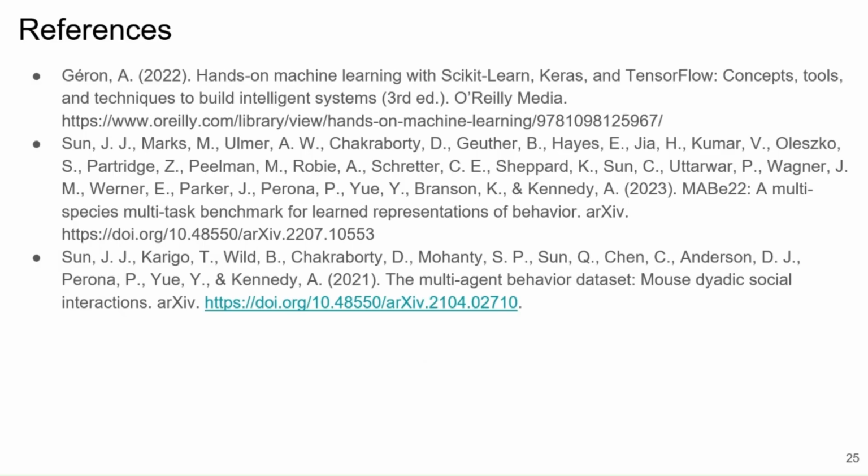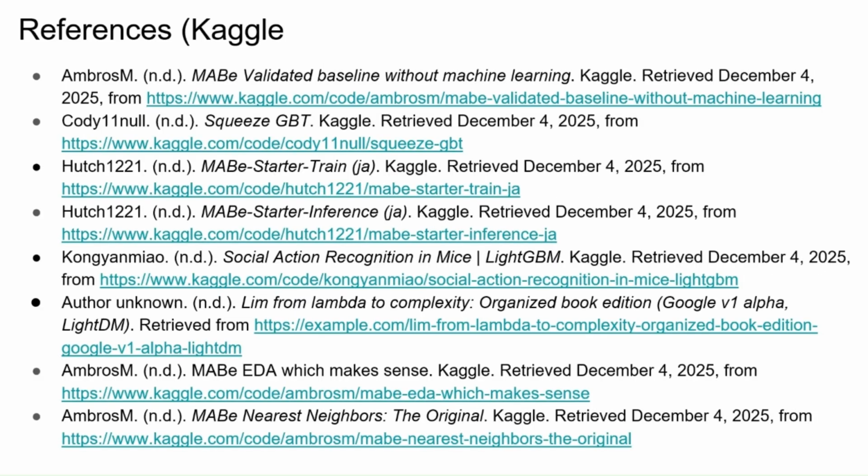So that's near the end of our presentation, but we have a slight appendix slide, just a brief overview. This is our references page for all the books and research papers that we looked through and cited. This is our list of community posts on Kaggle that we took a look at to help build some of the foundational blocks for our project.